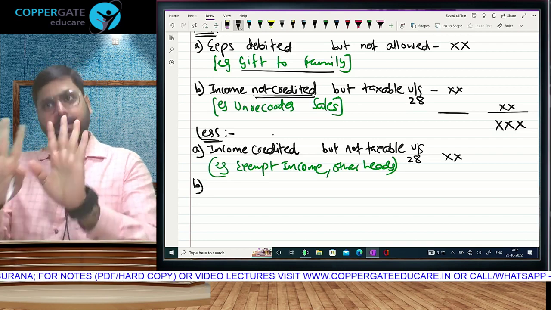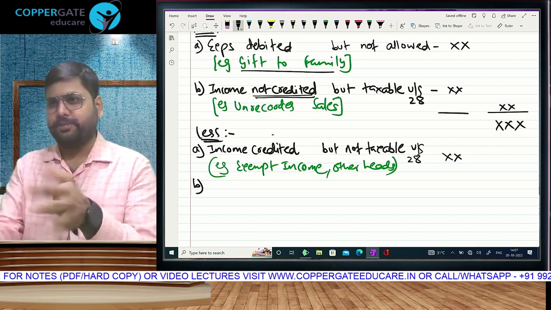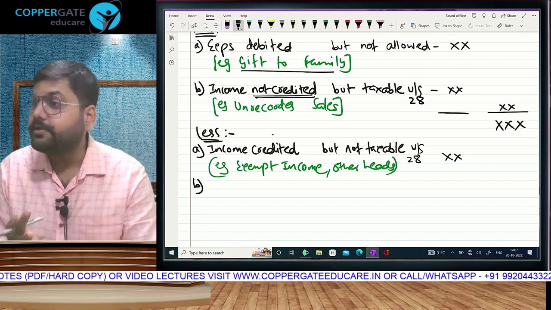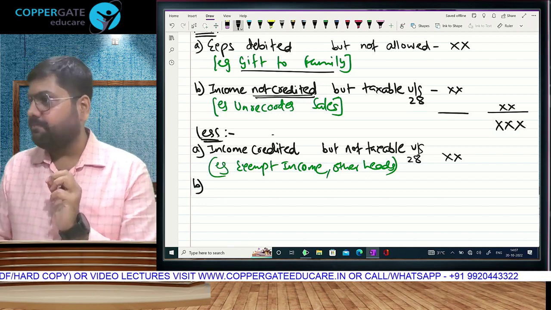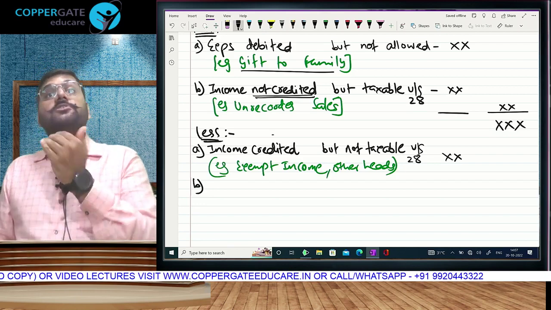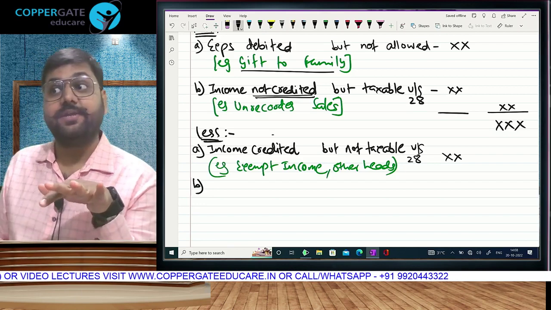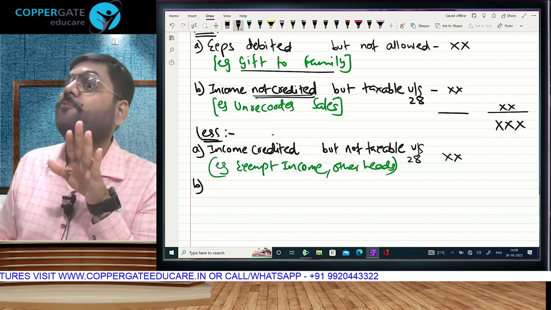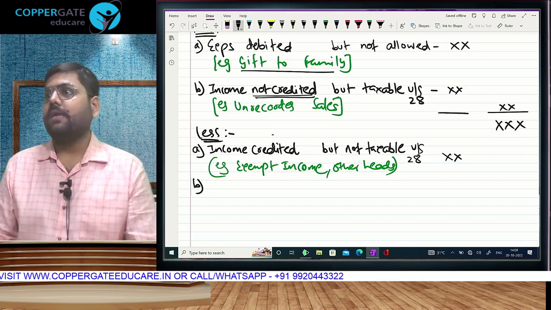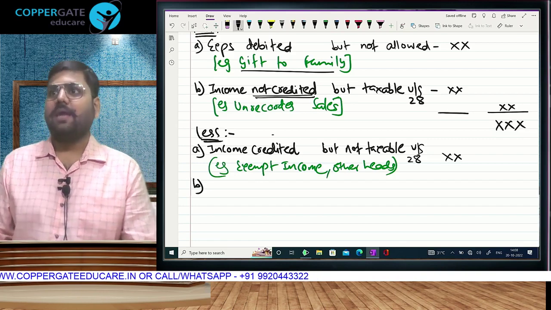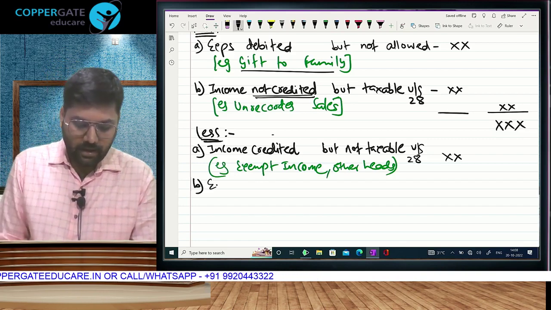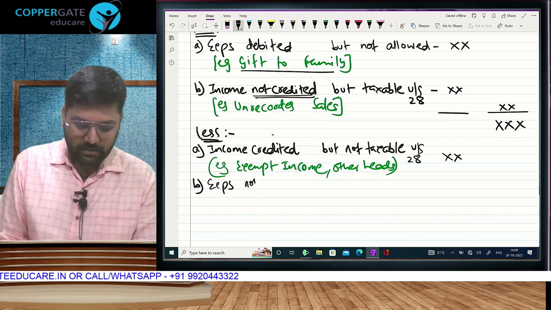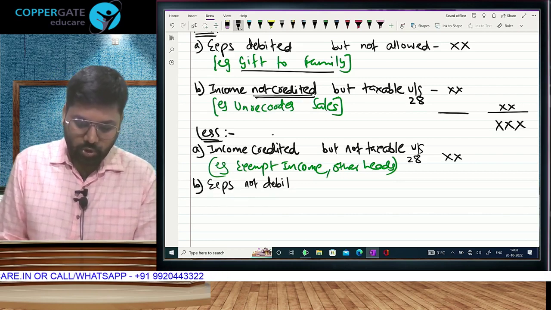So you will try. Hint 1, it is relating to expense, but that I have told you repeatedly. Hint 2, it is a mistake in my expense recording. Such a mistake because of which profit increased. And we have to therefore put it on the less side. Now try. Expenses which are not.